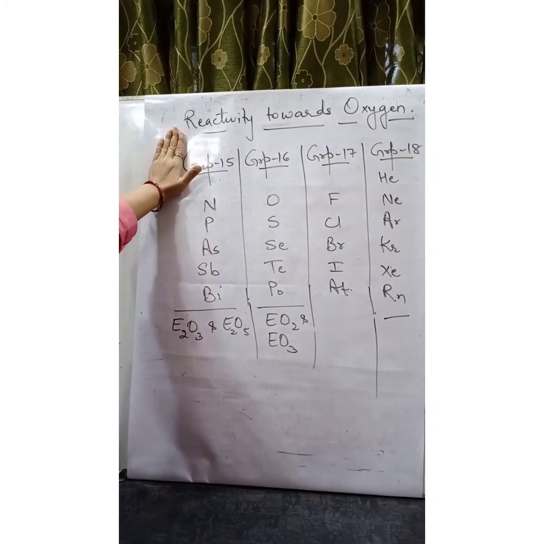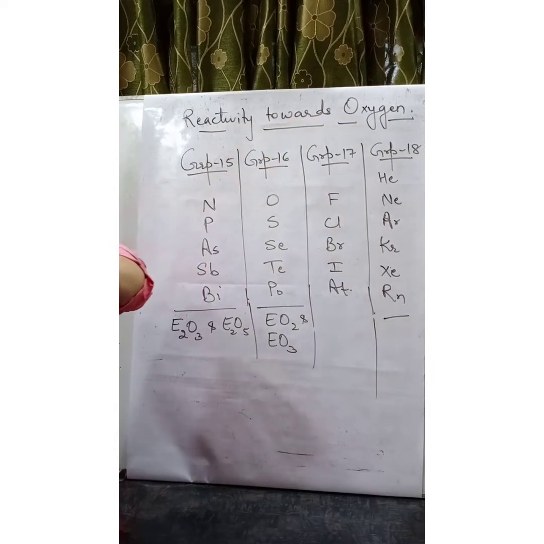Let us continue the discussion of chemical reactivity of P block elements. In this video, we will study the reactivity of P block elements with oxygen, with halogens, as well as with metals. The next property is reactivity towards oxygen.